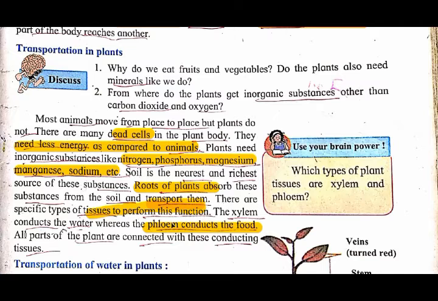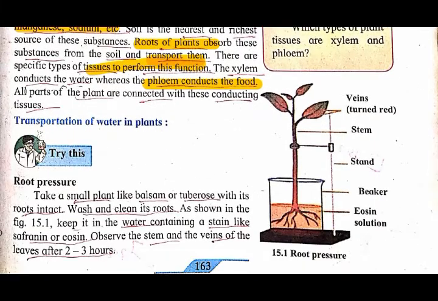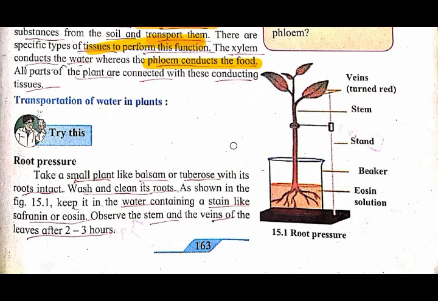So just now I have told you that xylem conducts the water, while phloem conducts the food. Okay. Now see, next is the transportation of water in plants. How the transportation takes place in plants is shown with the help of this experiment, root pressure.